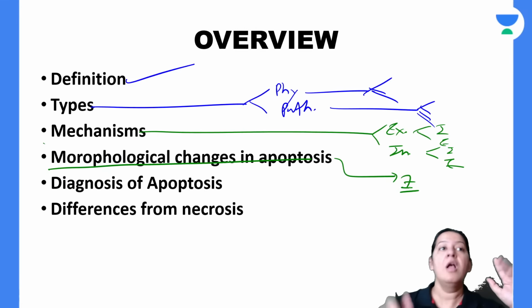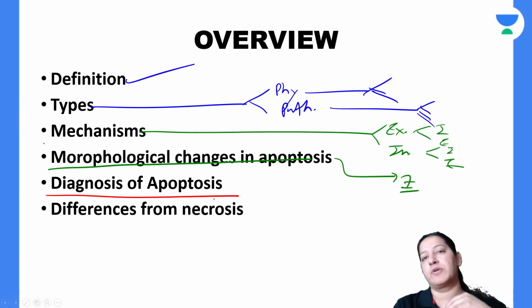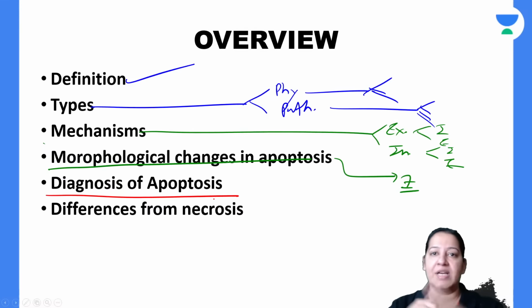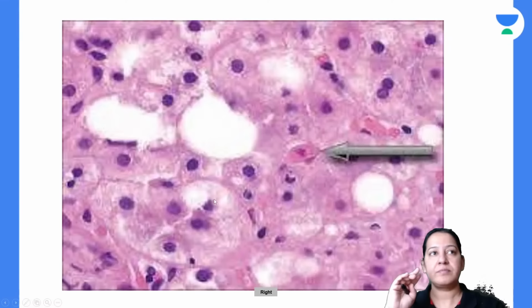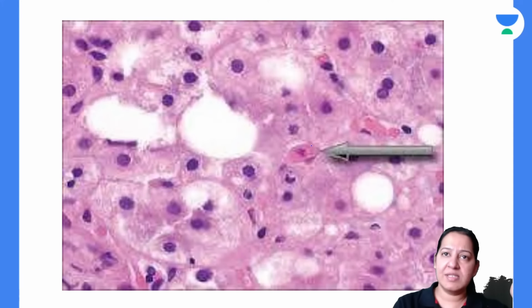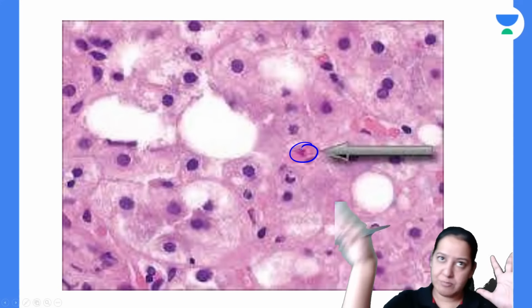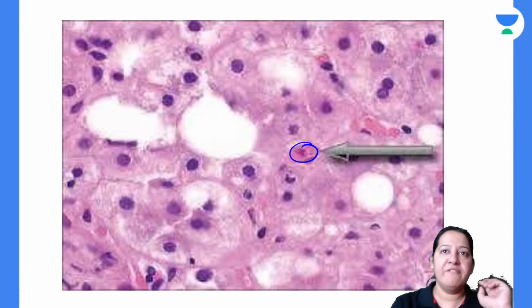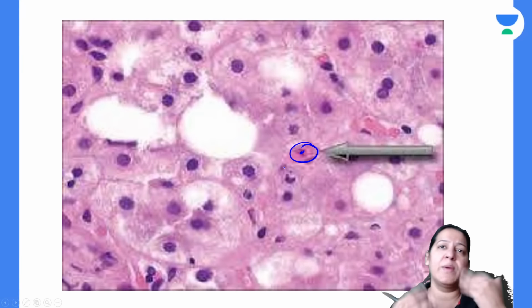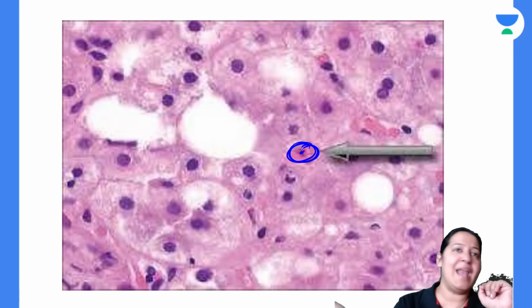Now, the next is diagnosis of apoptosis. How can a doctor diagnose the apoptotic cell? If I give you a slide, you will say, ma'am, you told us 7 features. So this cell shows cell shrinkage, it is smaller than other cells, it is more pink. If we see the nucleus, it is pyknotic and compact. So looking at all the features, we can decide that this is the apoptotic cell and the rest are normal cells.